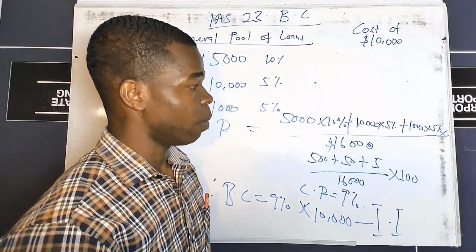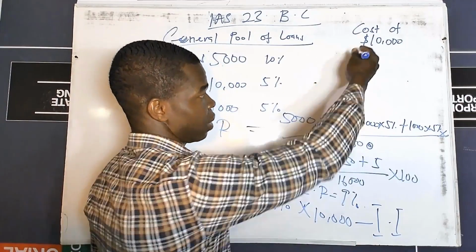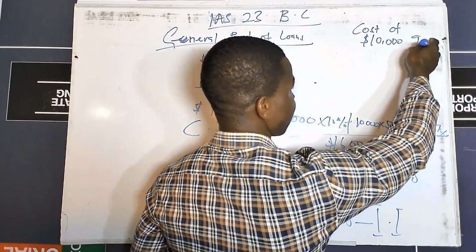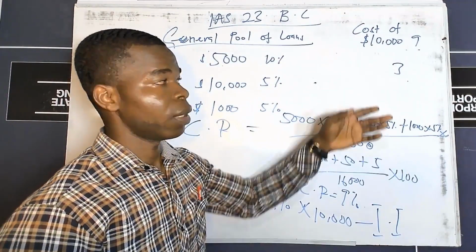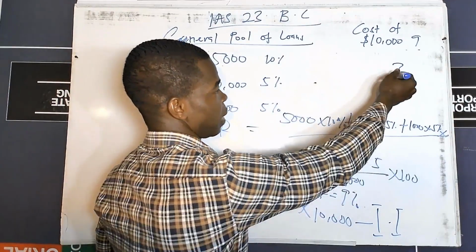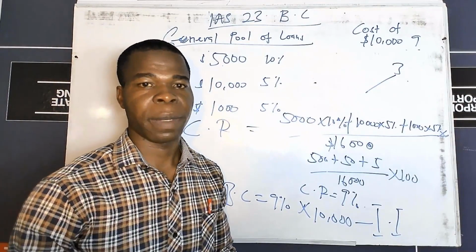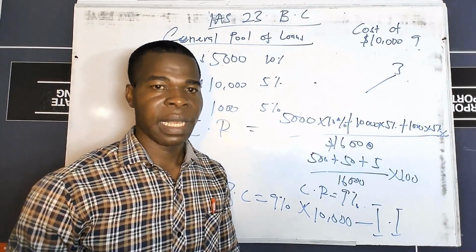So anytime a borrowing cost does not relate to a particular period, let's say this probably takes us 9 months to construct, then the 3 months which is not relating to the borrowing cost will have to be expensed in the P&L account as an interest expense. So sometimes it can ask you to determine the borrowing cost and determine the interest expense.